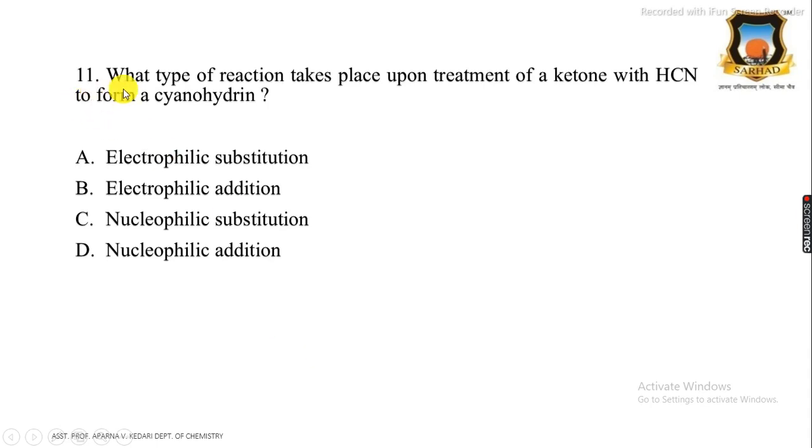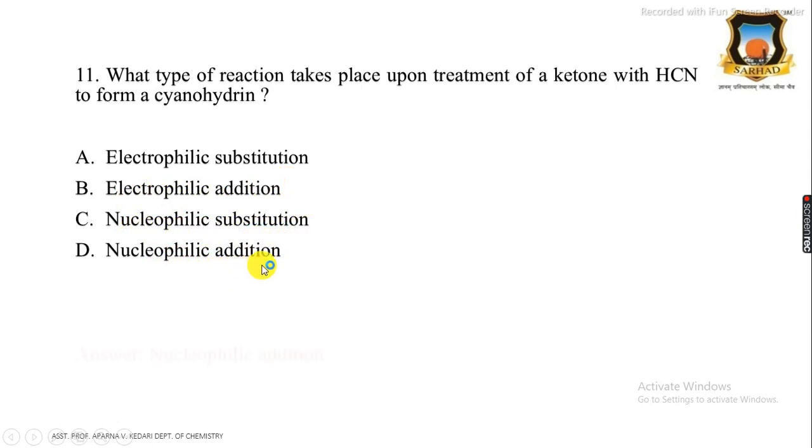The next question is: what type of reaction takes place upon treatment of ketone with HCN to form cyanohydrin? And the options are A electrophilic substitution, B electrophilic addition, C nucleophilic substitution and D nucleophilic addition.